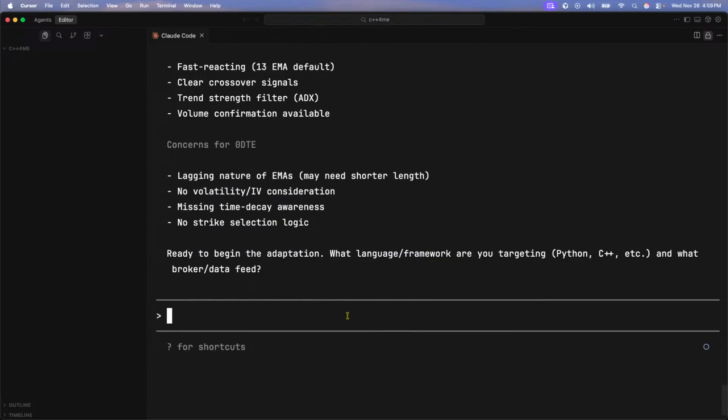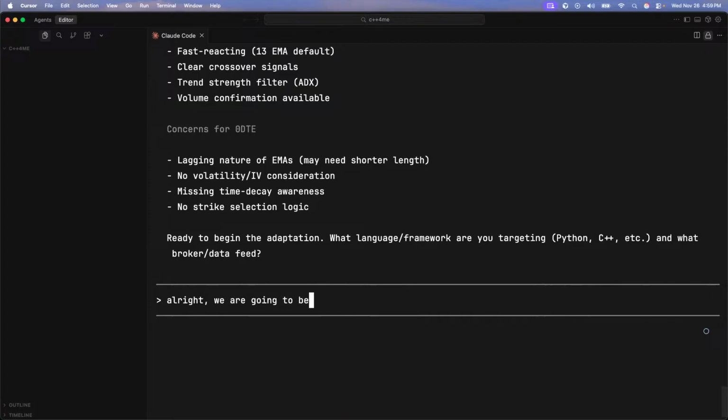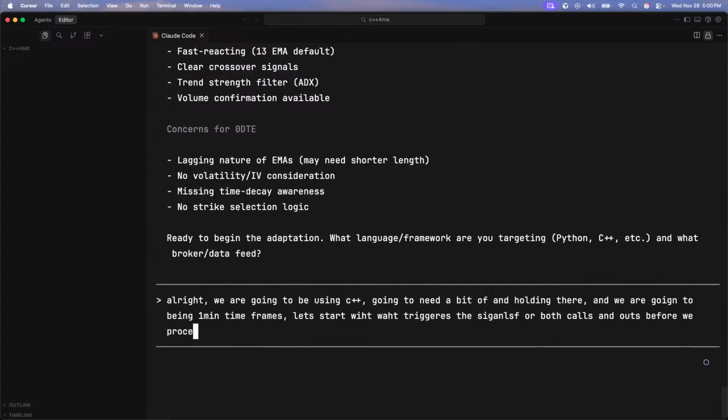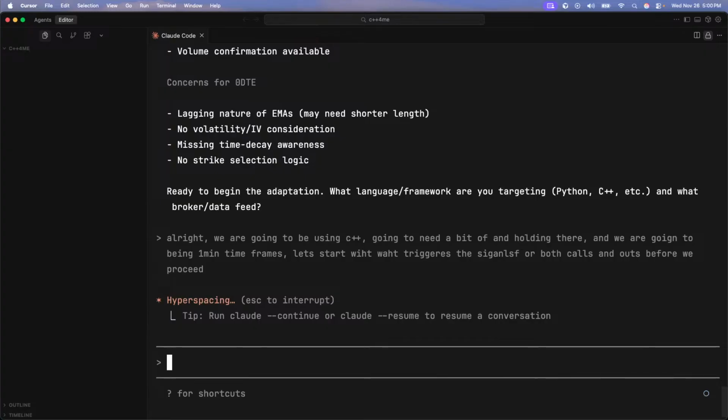All right. We are going to be using C++. Going to need a bit of hand holding there. And we are going to be using 1 minute time frames. Let's start with what triggers the signal for both calls and puts before we proceed. All right, now go ahead and output.